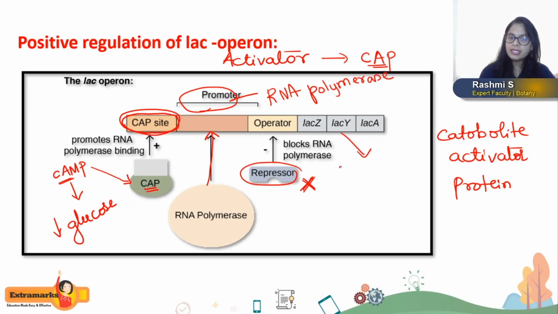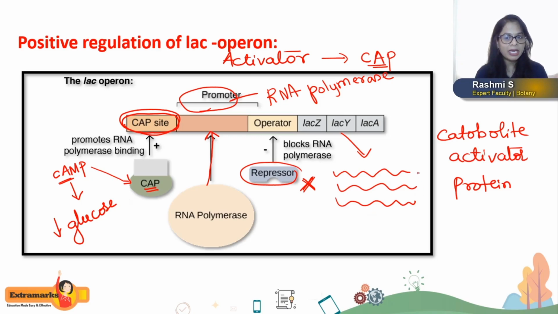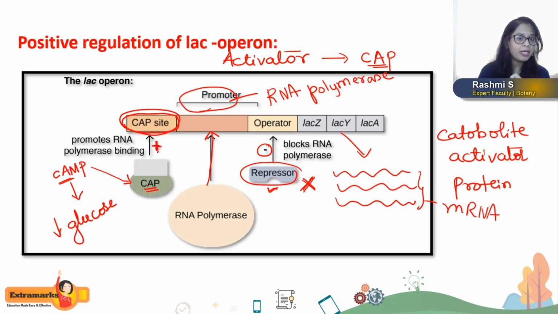Hence, the genes such as LAC-Z, LAC-Y, LAC-A are continuously expressed, producing a number of copies of mRNA molecule, and that mRNA will code for the protein synthesis. See here, negative repressor, that means it is going to block the binding of repressor protein. It blocks the binding of repressor but enhances the binding of CAP protein in the low availability of glucose and high availability of lactose. This is called positive gene regulation of LAC operon genes with the help of CAP protein.